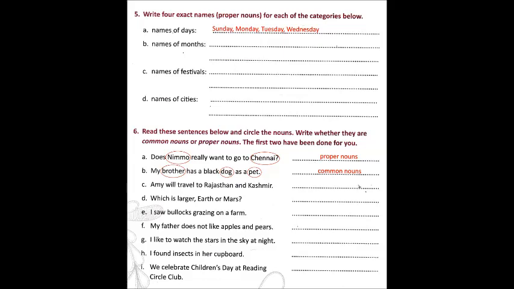Now next they are asking you is name of months. Any four months name you can write over here. Third one is name of festivals. Any four festivals. Name of cities. Any four cities name.